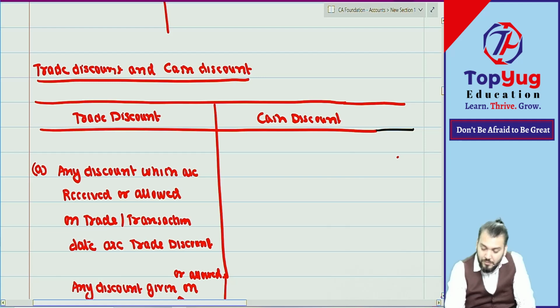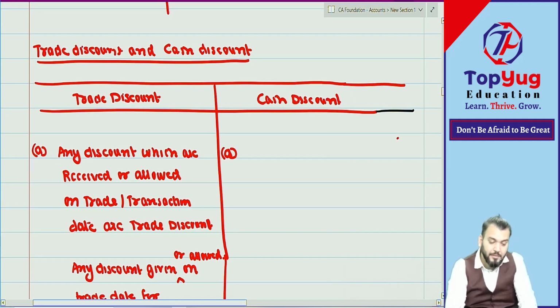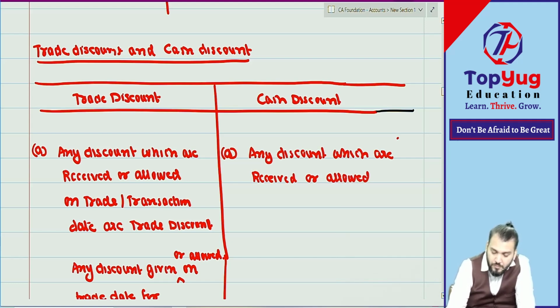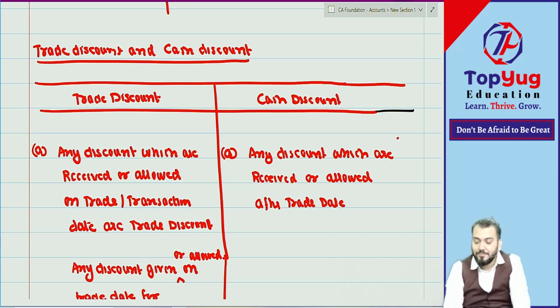Point number A. Any discount which is received or allowed after trade date, due to any reason, may be anything.